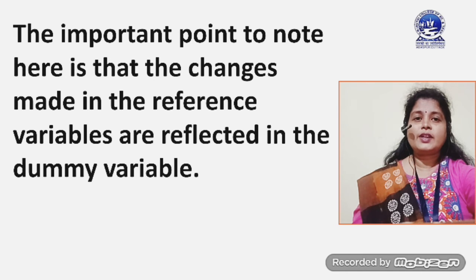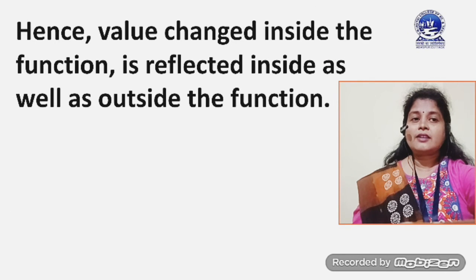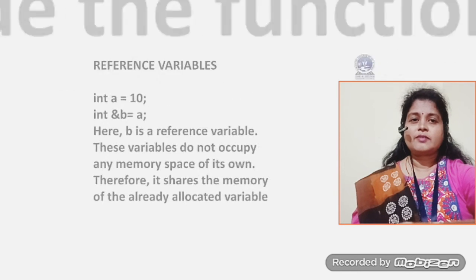The important point to note here is that the changes made in the reference variable are reflected in the dummy variable also, and also in the original location, because it represents the same memory location. Here we are only using two names. Hence, a value changed inside the function is reflected both inside and outside of the function.